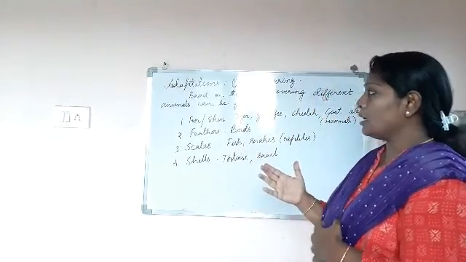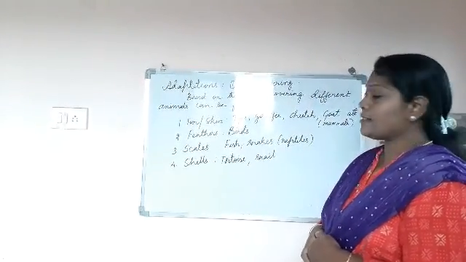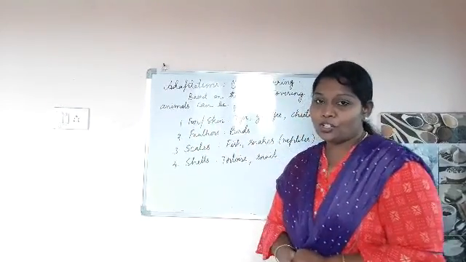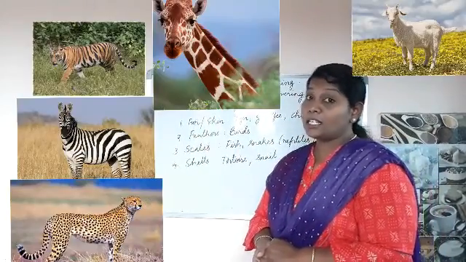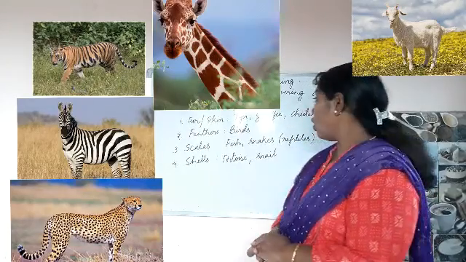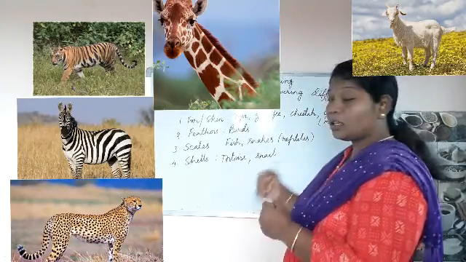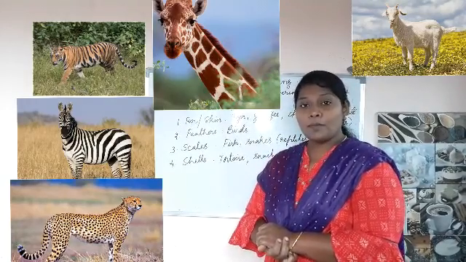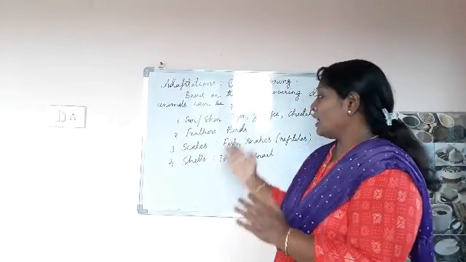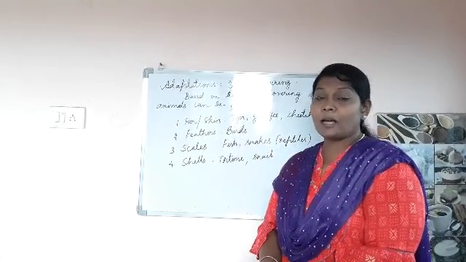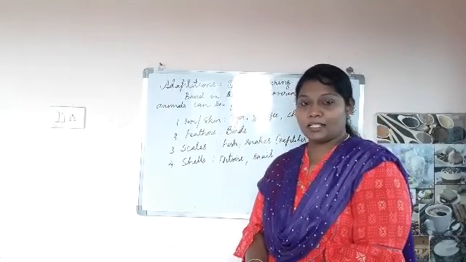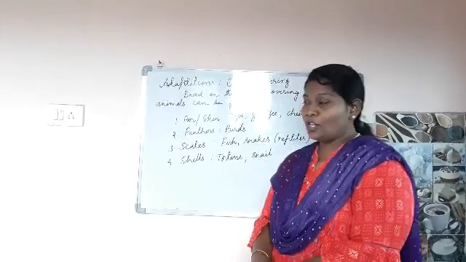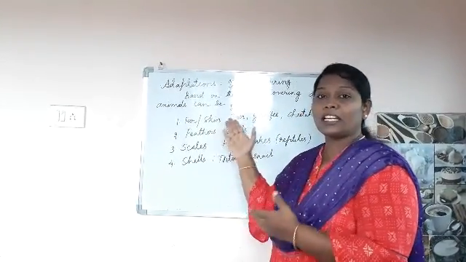So what are the body coverings that we can see? The first one is fur or skin. See children, if you observe a tiger, zebra, cheetah or a giraffe or a goat, what do you observe on these animals? You observe specific skin structure on them. Some have spots, some have lines, and some animals like lions have fur. Yes children? So it is one kind of body covering.